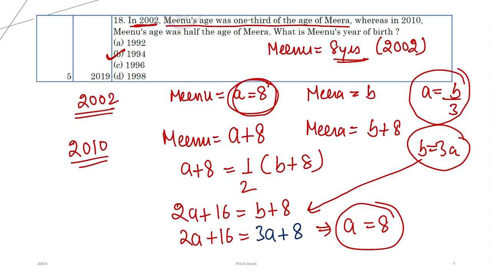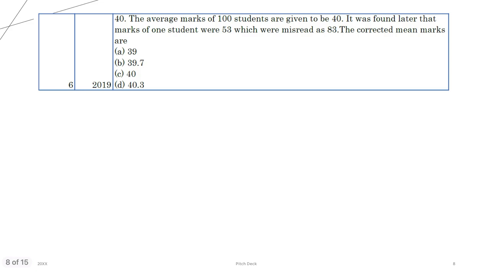Question number 5. Now moving on. Question number 6. This is average. The average marks of 100 students is 40. This line is clear. Later it was found that the marks of one student was 53, but they misread it as 83. While calculating the average of 100 students as 40, they took the marks of one of the students as 83. But 83 was wrong. In actual, that person scored only 53 marks.